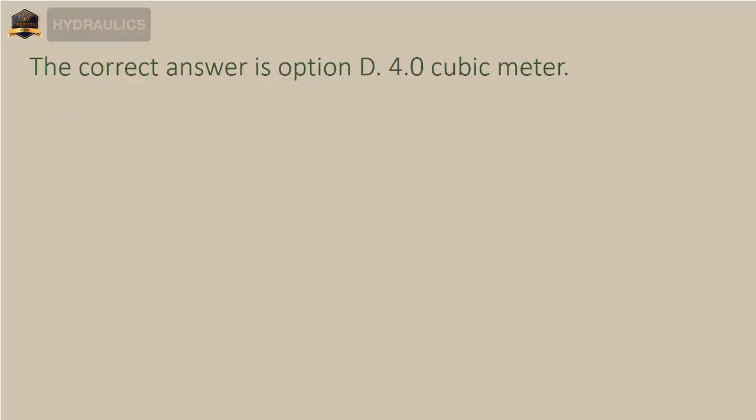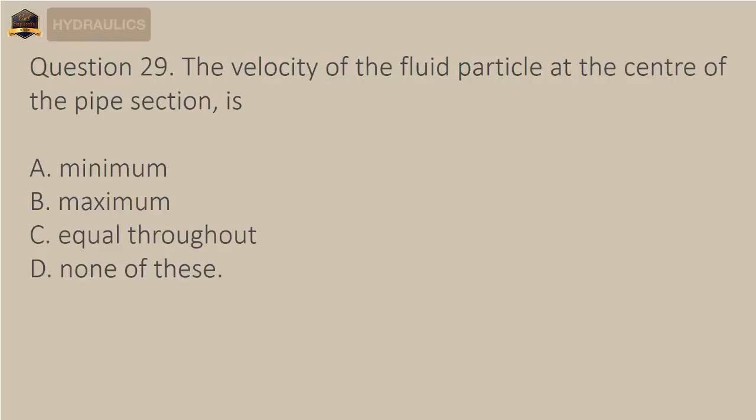Question 29. The velocity of the fluid particle at the center of the pipe section is A. Minimum, B. Maximum, C. Equal throughout, D. None of these. The correct answer is option B, maximum.